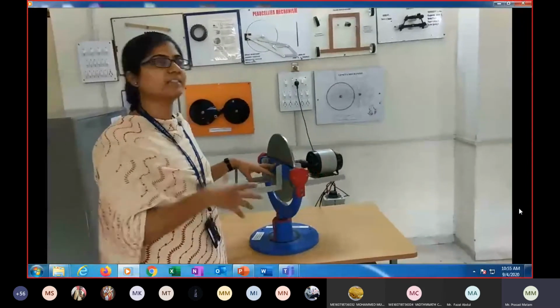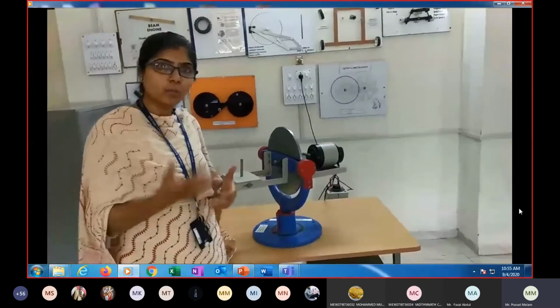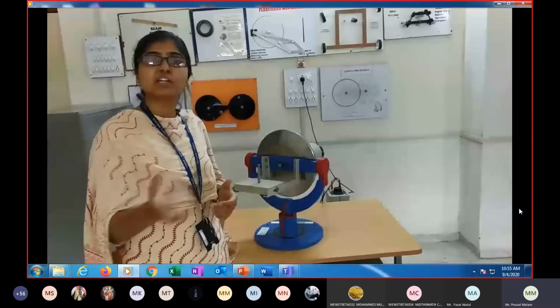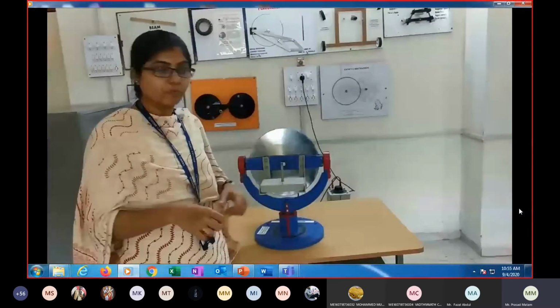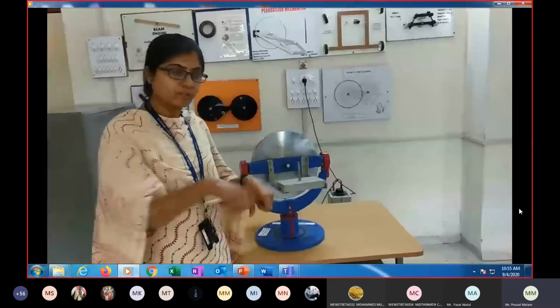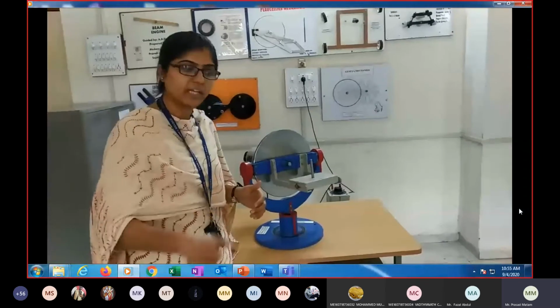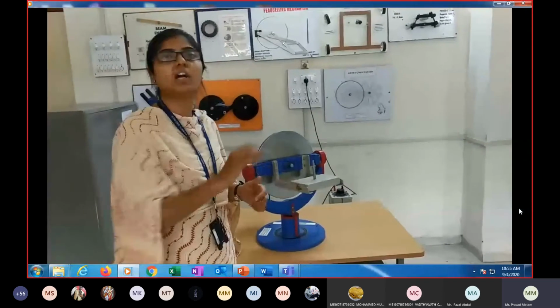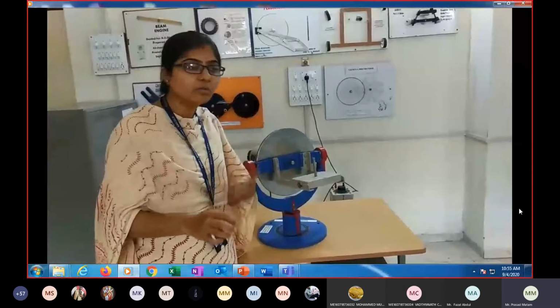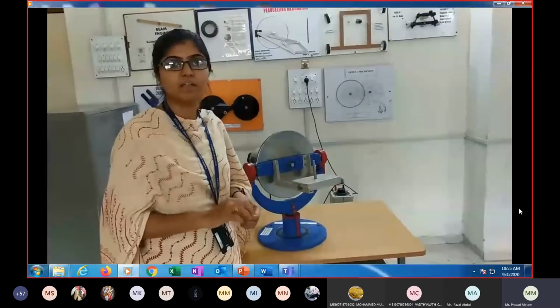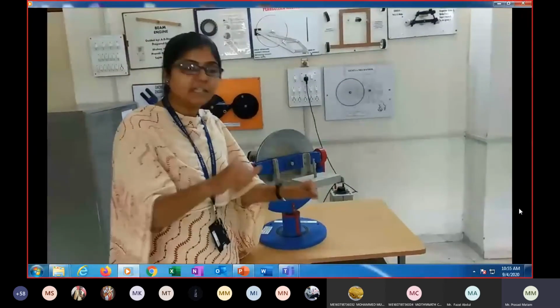This gyroscopic principle has wide application in aeroplanes, while steering a ship in water, when we drive a two-wheeler and when we are taking a turn along a curved path. To counteract the active gyroscopic couple, we tilt the vehicle by some angle.